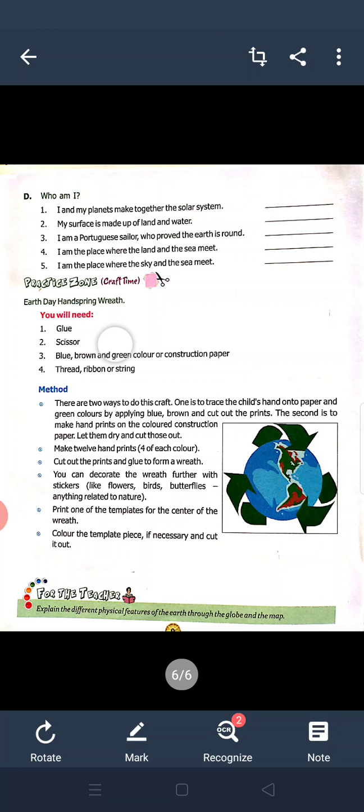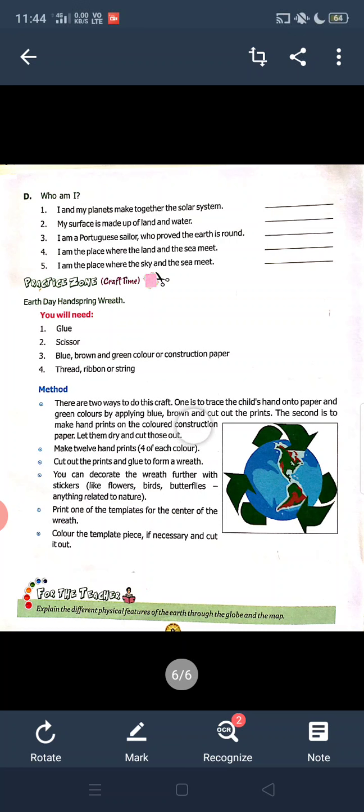Next, students, there is one activity. You use craft papers and complete this activity. How to complete this activity? And what do you need for this activity? You will need glue, scissors, blue, brown and green colors of construction paper, thread, ribbon and string. Then how do we complete this activity? See the method. First point, there are two ways to